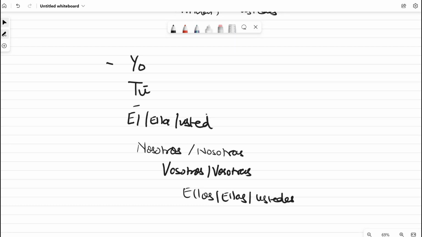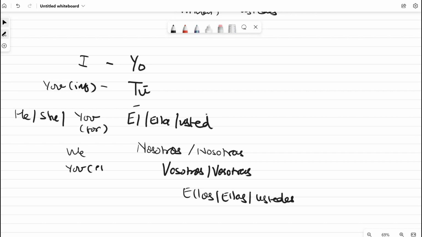Right? So these are all your subject pronouns. You have I, you have you informal, you have he, she, then you formal, then you have we, then you have you plural, then you have they masculine, they feminine, and you all, which is you plural, sorry, formal. So these are all your subject pronouns.